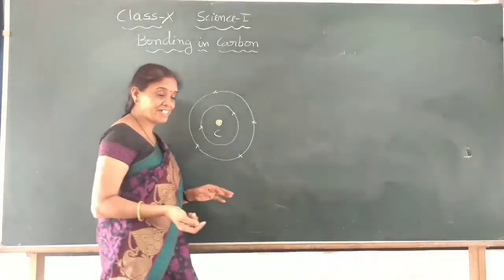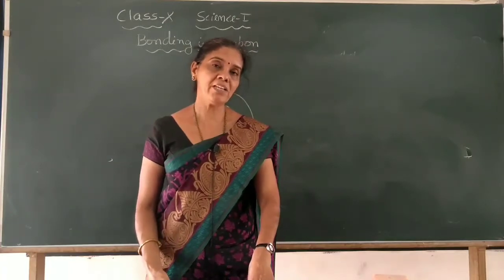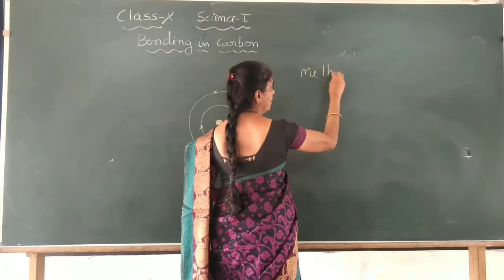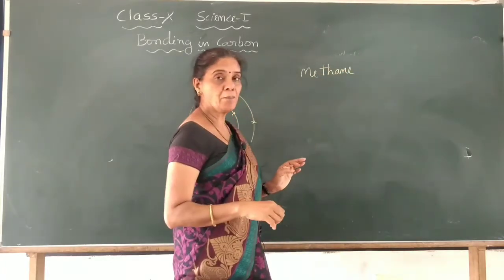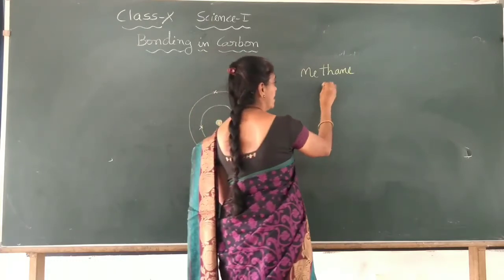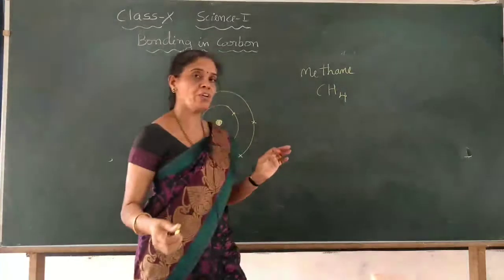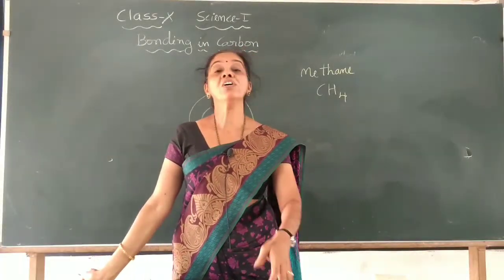Now today I will take the simplest carbon compound, namely methane. Methane is the simplest carbon compound and its molecular formula is CH4. You can find this methane gas in biogas.